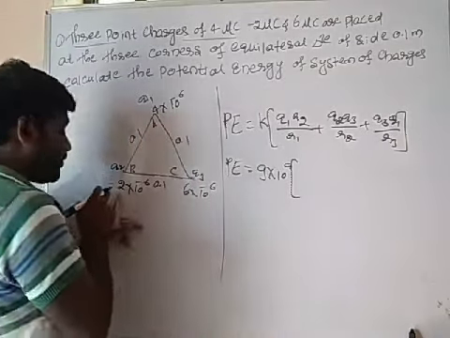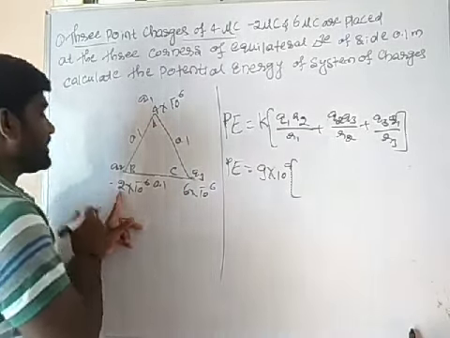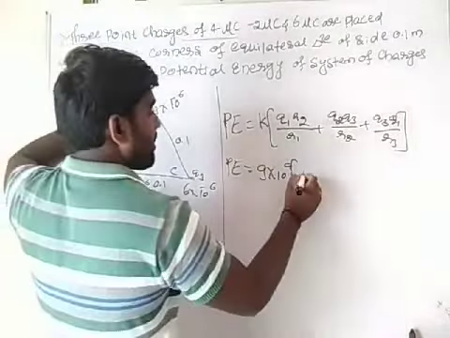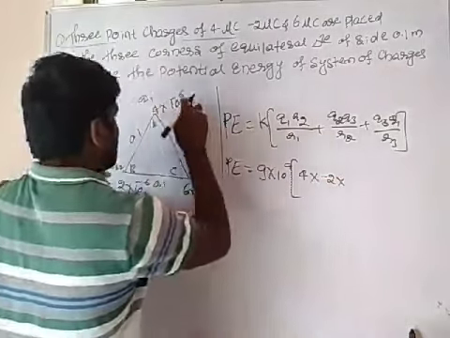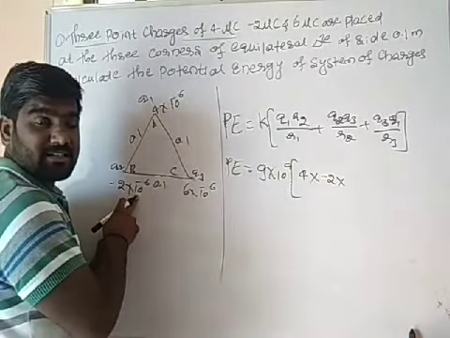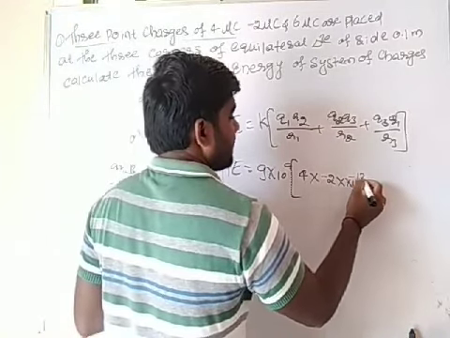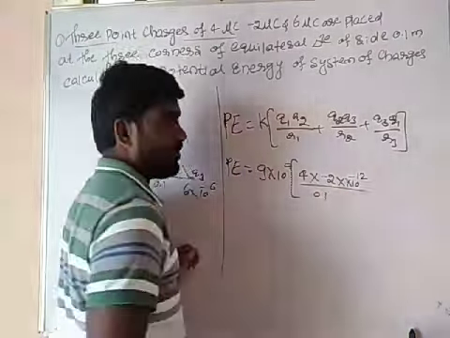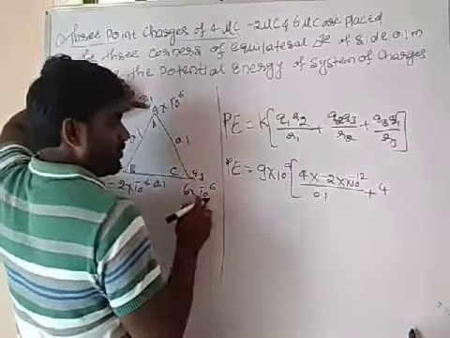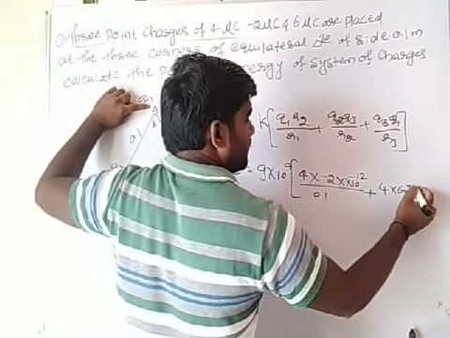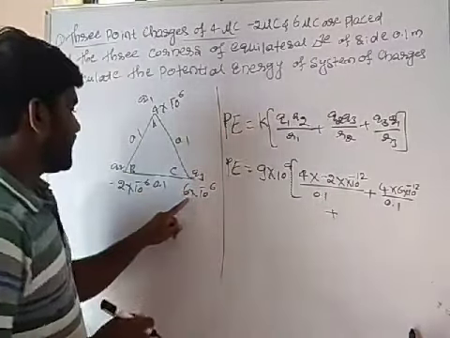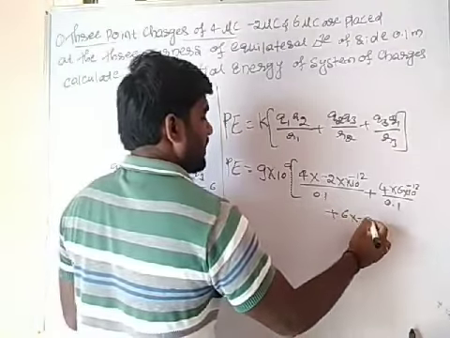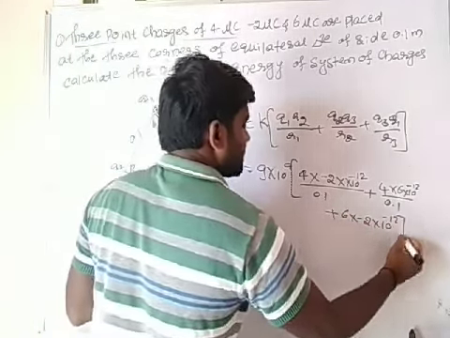Q1, just put the sign also. Okay, it is minus 4 into Q1, Q2 minus 2 into 10 to the power minus 6, 10 to the power minus 6. It will be 10 to the power minus 12 divided by R1. It will be 0.1. Then Q2, 4 into 6 into 10 to the power minus 12 divided by 0.1 plus Q3, Q4, Q1. So 6 into minus 2 into 10 to the power minus 12.